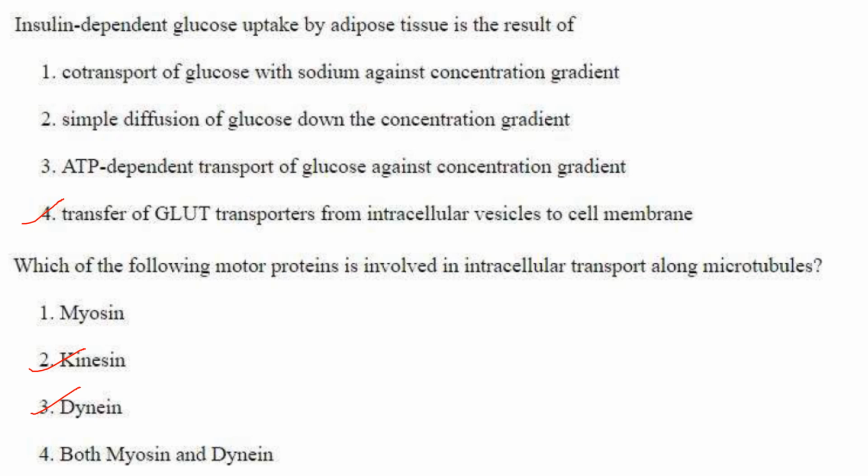Then next one. Insulin dependent glucose uptake by adipose tissue is the result of transfer of GLUT transporters from intracellular vesicles to cell membranes. It depends on the following mechanism of action.